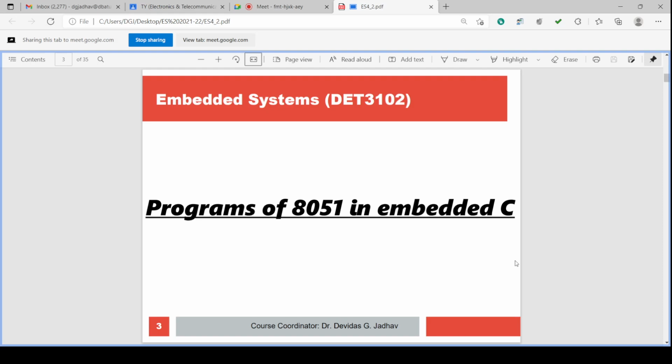After understanding these two, we'll combine them. That means using the package, we write the program into it and execute. This is third. Fourth will be, after executing, checking the simulation output. And fifth, last, we may have the hardware implementation. Okay, so let us check the programs.